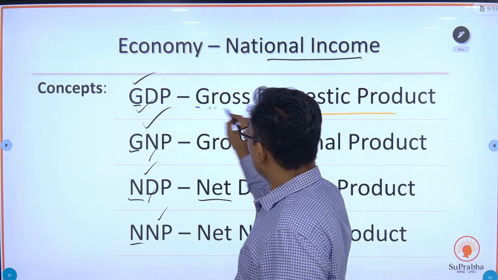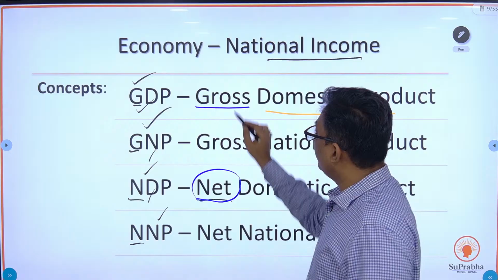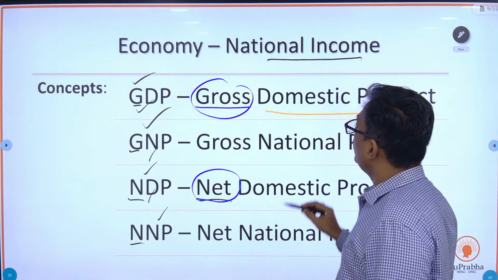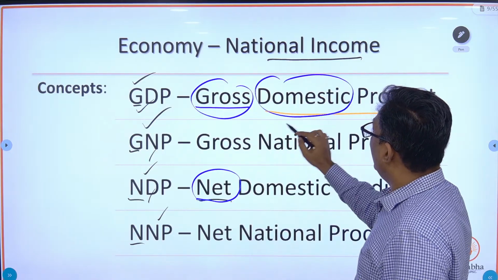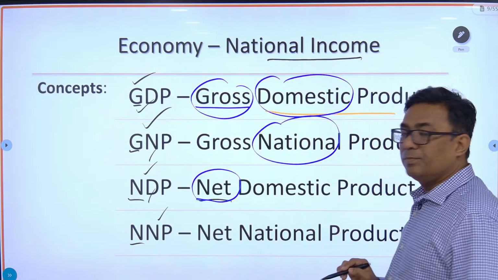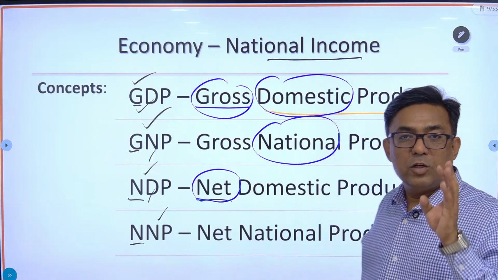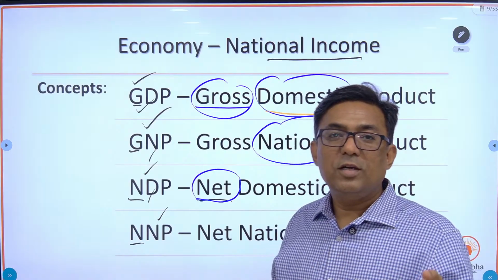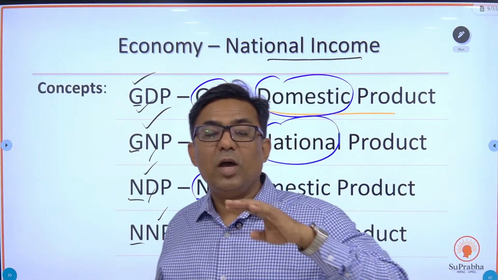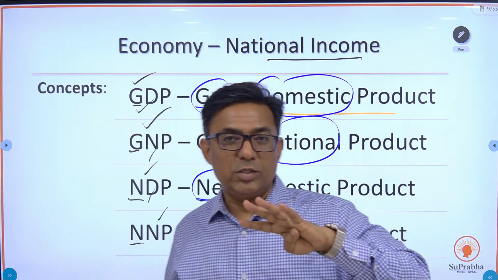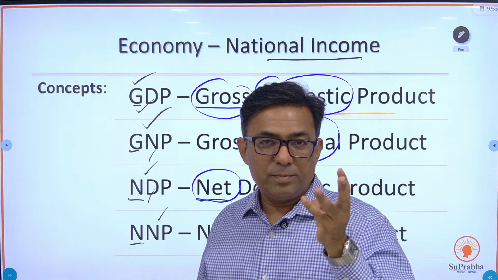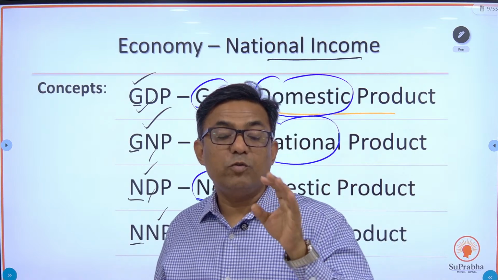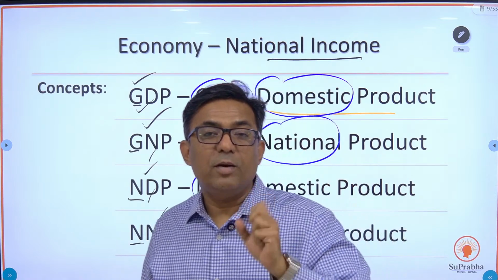You need to differentiate between gross and net, and between domestic and national. So what are the four terms? Gross domestic product, gross national product, net domestic product, net national product. You have to understand it in a comparative way.